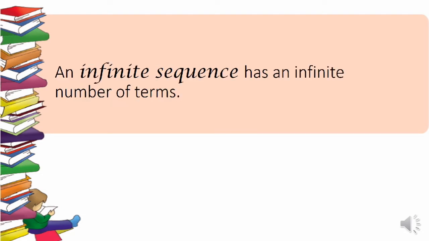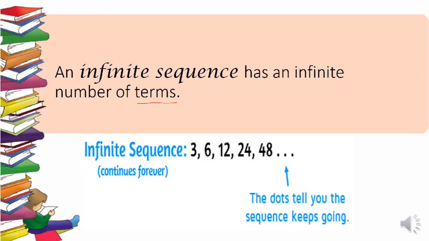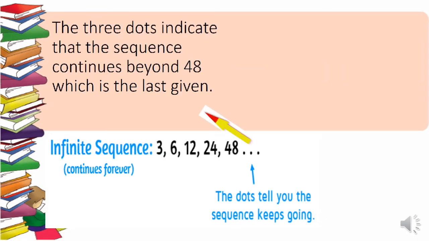So for an infinite sequence, from the word infinite, it has an infinite number of terms. For example, we have here the sequence 3, 6, 12, 24, 48, and so on. As you can see, we have 3 dots here, and it tells us that the sequence keeps going or continues forever, meaning may karugtong pa yan dyan aside from 48. Okay? So, may mga karugtong pa siya na mga terms. Again, the 3 dots here indicate that the sequence continues beyond 48, which is the last given here.